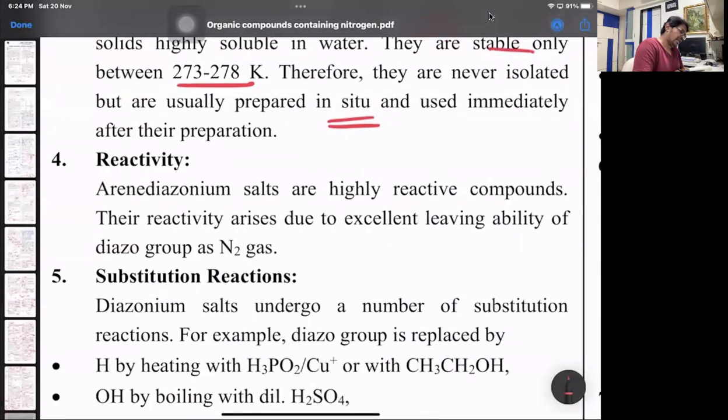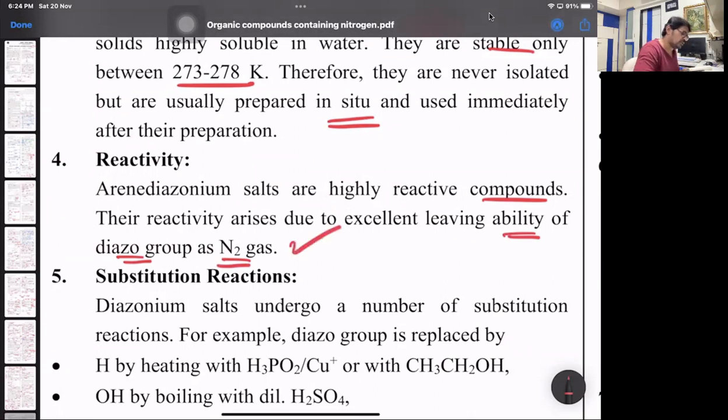Reactivity: they are highly reactive due to the excellent leaving ability of the diazo group, where the nitrogen atoms N2 break away from Ar-N2+ X-. So the two nitrogen atoms are given out as nitrogen gas.